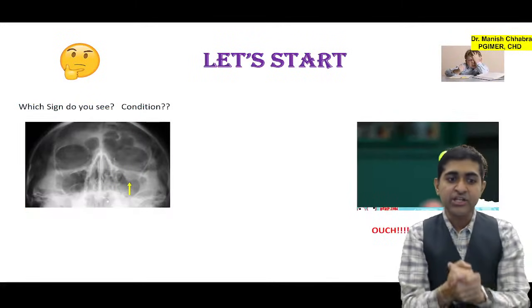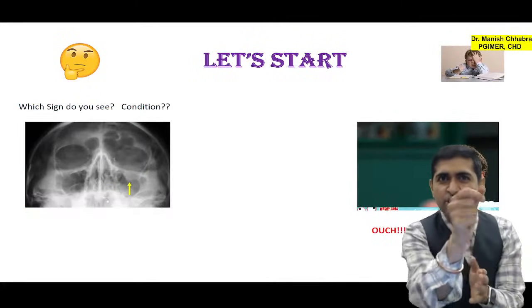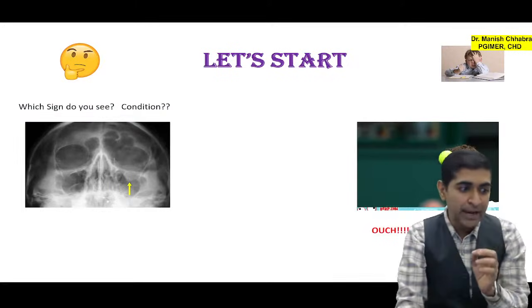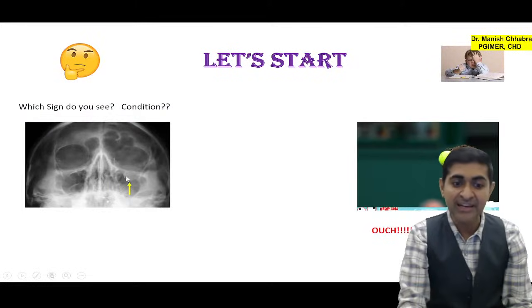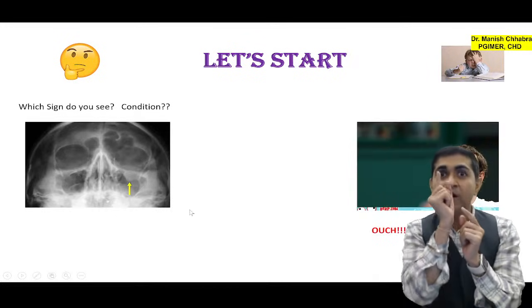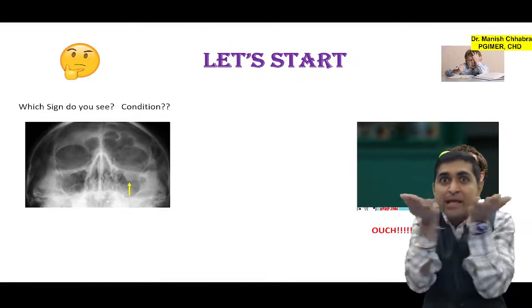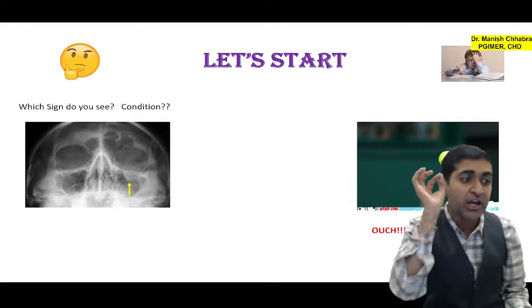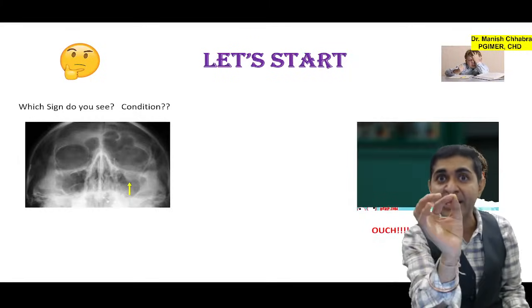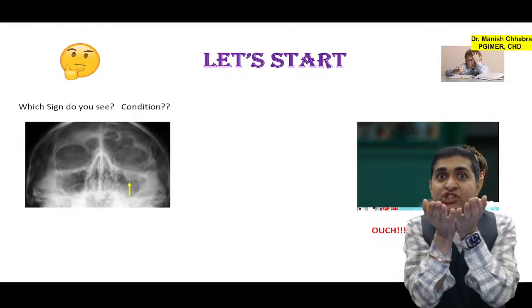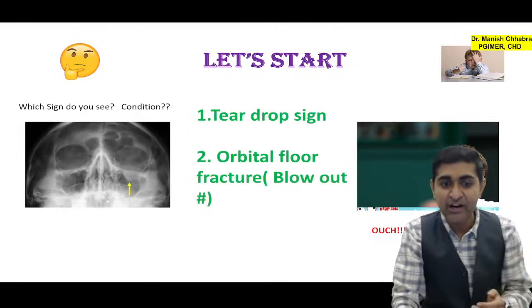Now let's start. Which sign do you see? This is your PYQ, and in which condition do you see this? Can you appreciate the yellow arrow pointing towards something hanging down from the base of the orbit? That is your typical teardrop sign, and teardrop sign is seen in fracture of the floor of the orbit.